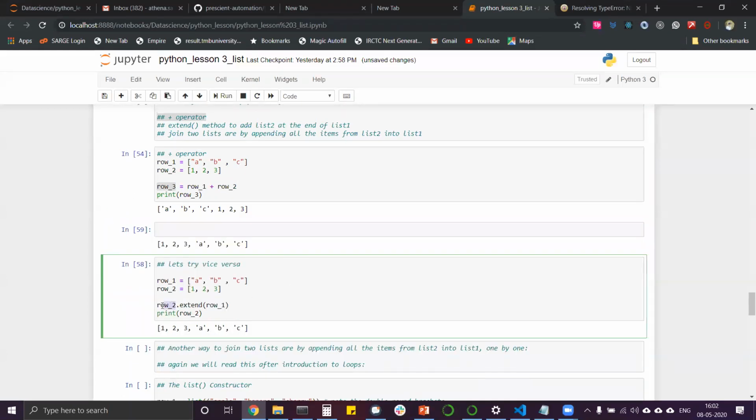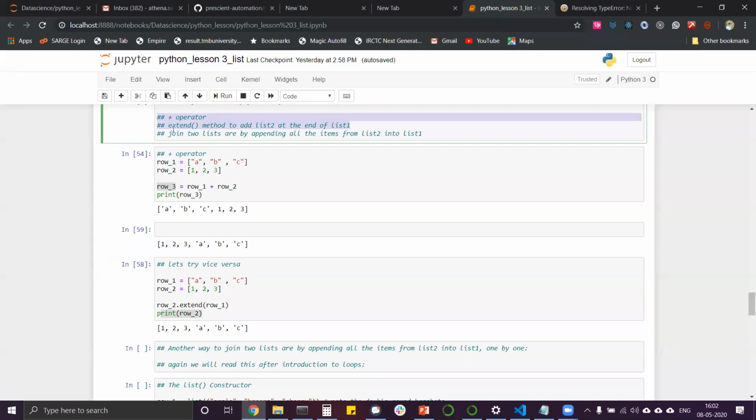We can do the vice versa also: row_2.extend(row_1) and print row 2 will give the output 1 2 3 ABC. The same vice versa thing can happen here. So we have discussed these two methods, the plus method and the extend method. Another way to join two lists is by appending all the items from list 2 to list 1 one by one, and again we will need this after the introduction of loops. We will do this after the introduction of loops.